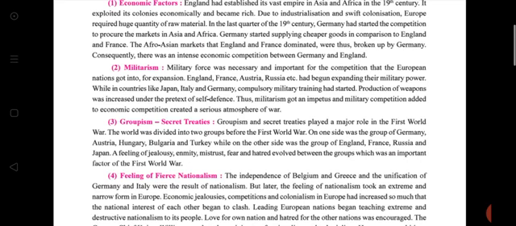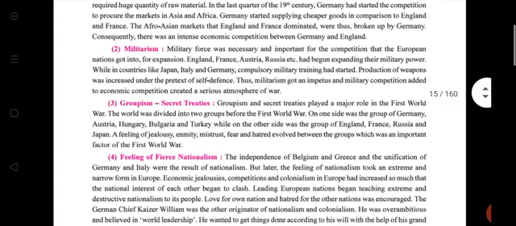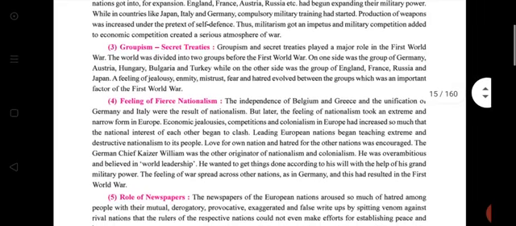So production of weapons was increased under the pretext of self-defense, etc. These are covered in militarism. Then groupism, which state and which country signed a treaty or formed a group with another country. All this information and detail is in this topic of groupism.